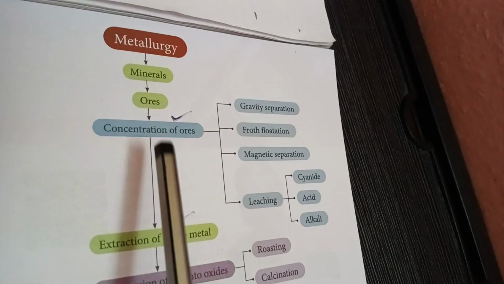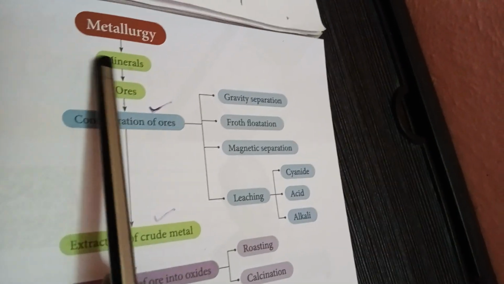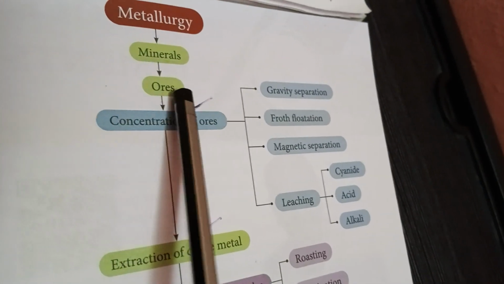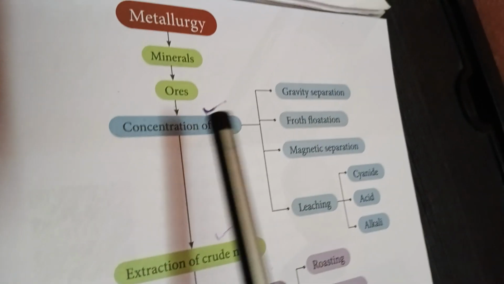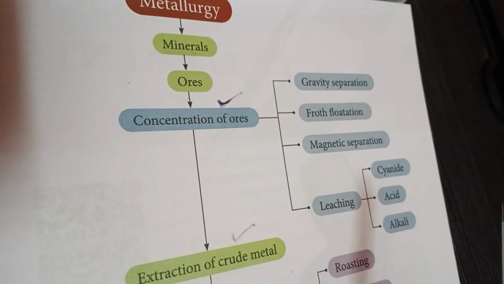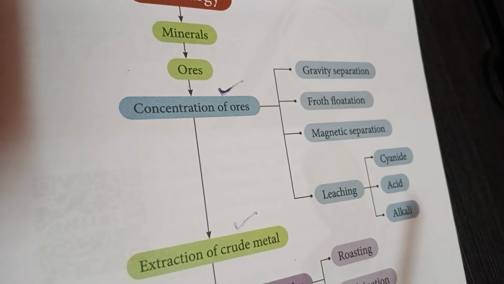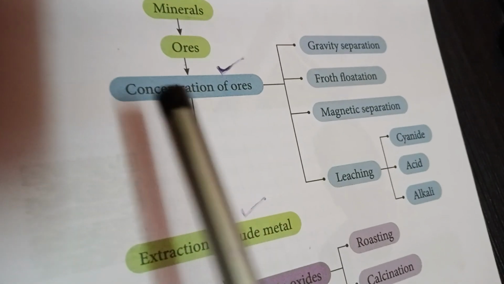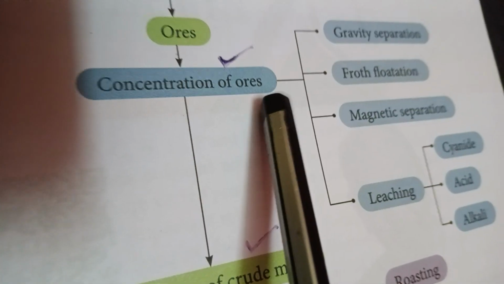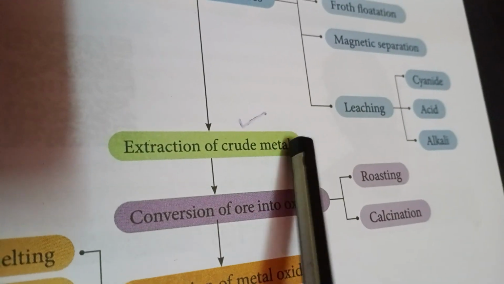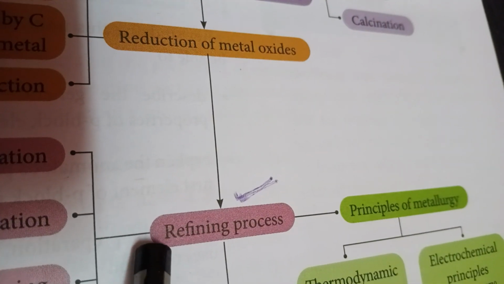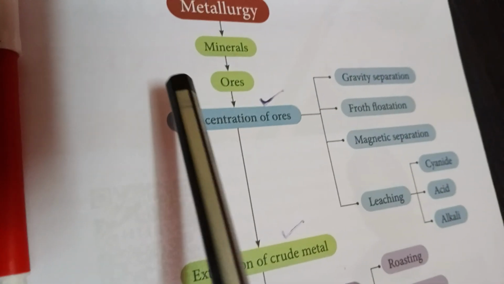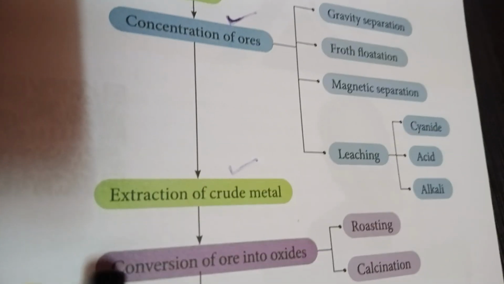Next one, first in the metallurgy I have given the explanation. Minerals also finished. Next one, ores also finished. Next one, extraction of the metal from its ore. What are the steps we are following for the extraction of the metal? First step, concentration of the ore. Second step, extraction of crude metal. Third step, refining process.